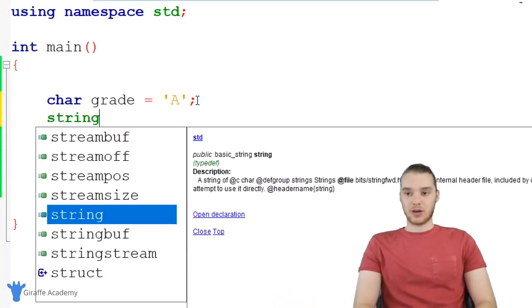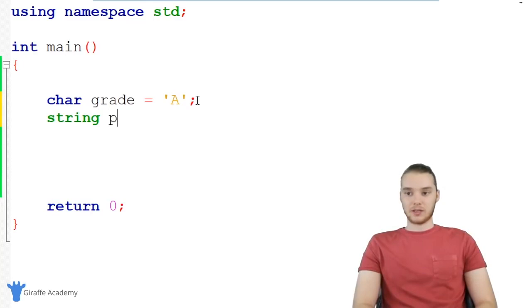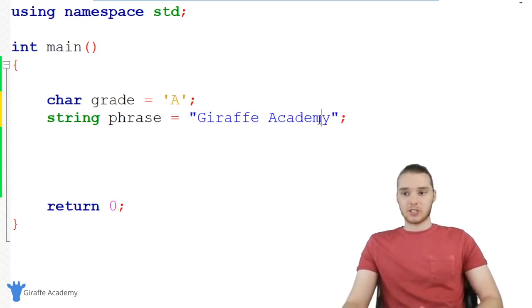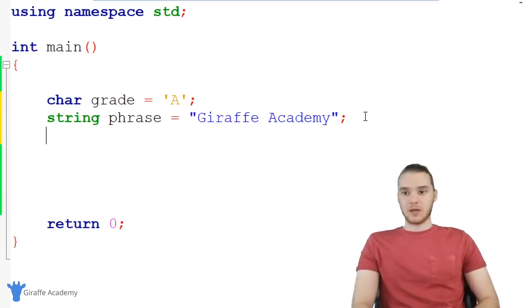So I could just say string, and we could just call this phrase. When I create a string, I can use these double quotation marks. So I could say Draft Academy or something. And now we're going to be able to store, instead of just one character, a bunch of different characters. There are different situations where you might want to use either a char or a string. But for the most part, I think strings are probably a little bit more commonly used than chars.